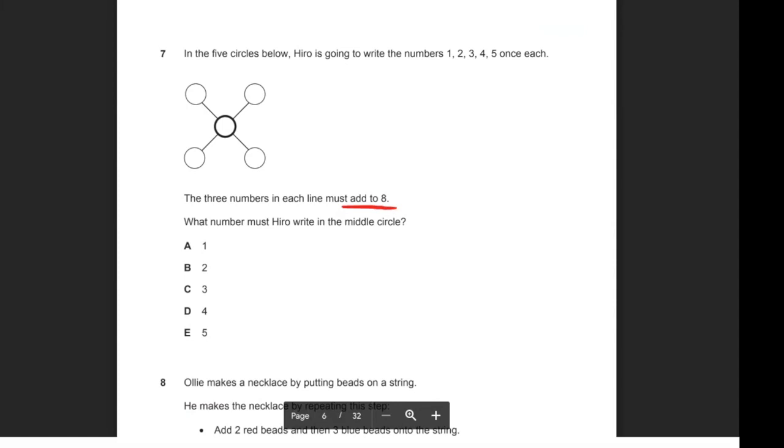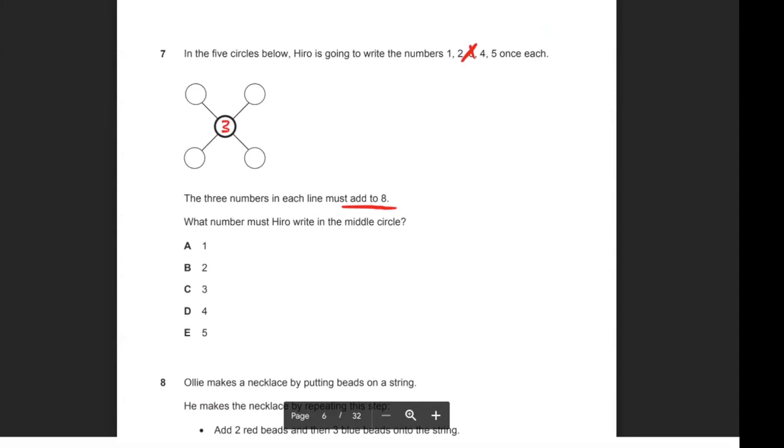For these type of questions, I always recommend doing a bit of educated guessing and checking. So if I just randomly guess, maybe I might put 3 in there. That means I've used up the number 3, so I have to put 1, 2, 4, and 5 in the other circles.